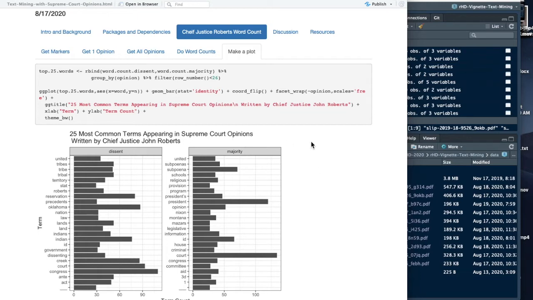And I just want to call your attention to this ggplot object here, because this is what the whole thing is going to be building towards, plotting the most used terms by Chief Justice John Roberts in majority and dissenting opinions that he wrote during the 2019 session.